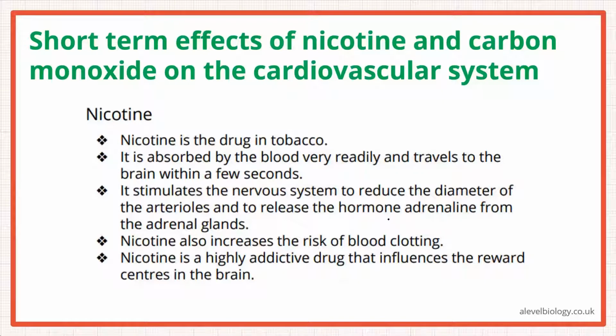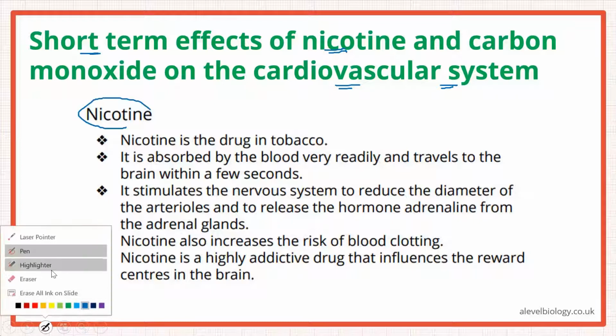All right, then. Next, we have to talk about the short-term effects of nicotine and carbon monoxide on the cardiovascular system. So tobacco smoke contains these three things: tar, along with carcinogens, nicotine, and carbon monoxide. So tar and carcinogens were affecting the gas exchange system. Nicotine and carbon monoxide are affecting the cardiovascular system. So let's see how nicotine is actually affecting the cardiovascular system.